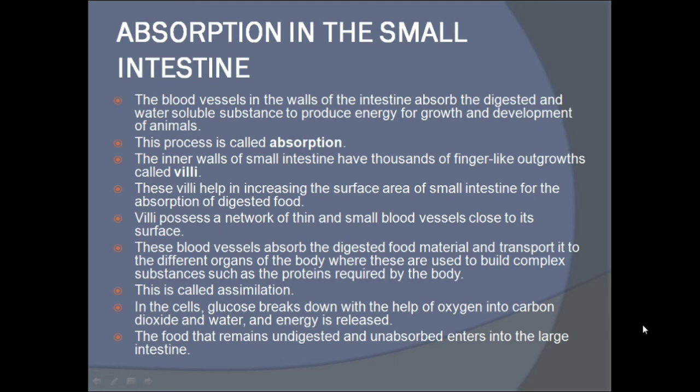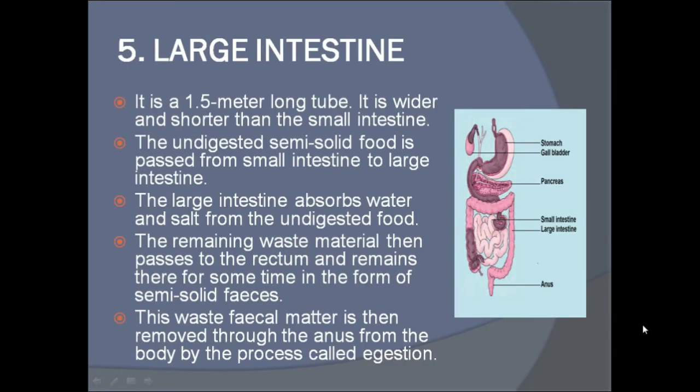And let's see the last part of the human digestive system, that is the large intestine. Now again see the figure. You can see that this is the large intestine. Now let's read. It is a 1.5 meter long tube. It is wider and shorter than the small intestine. So you can easily see in the figure that it is a little bit wider than the small intestine. So it is 1.5 meters long, wider and a little bit shorter than the small intestine.